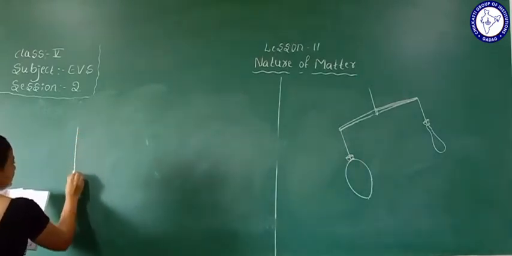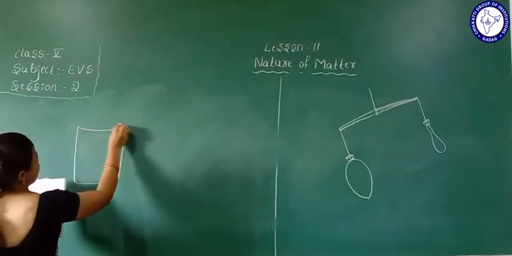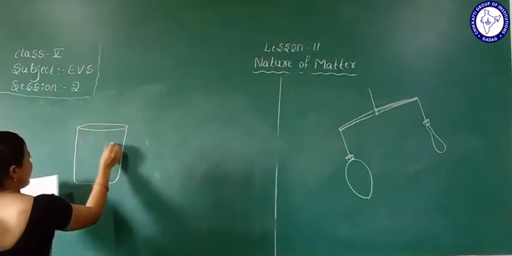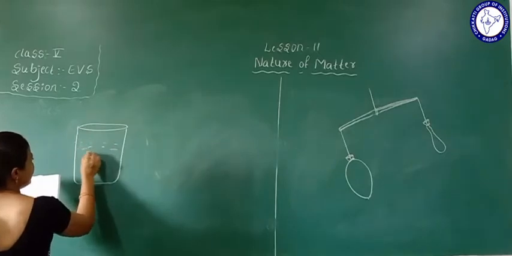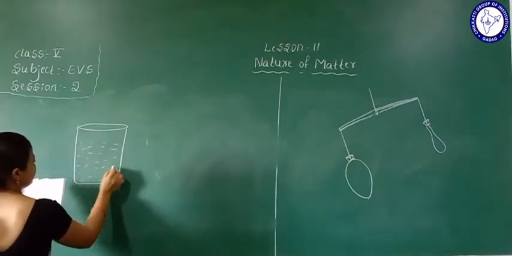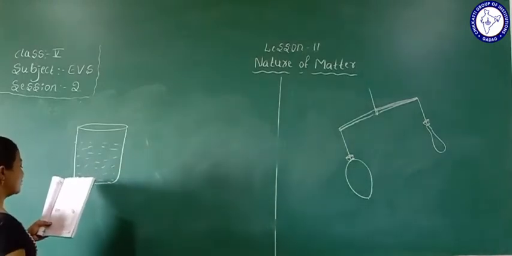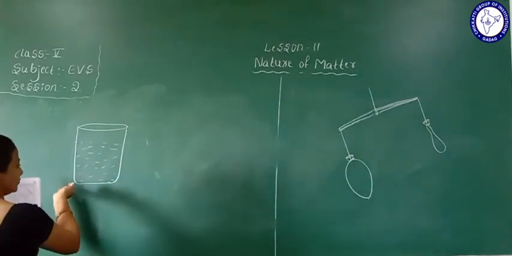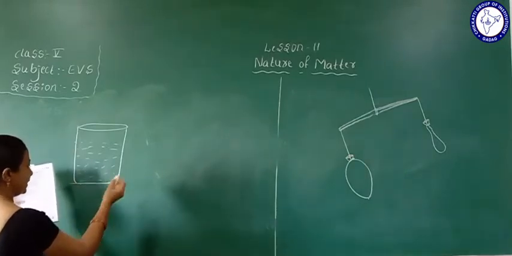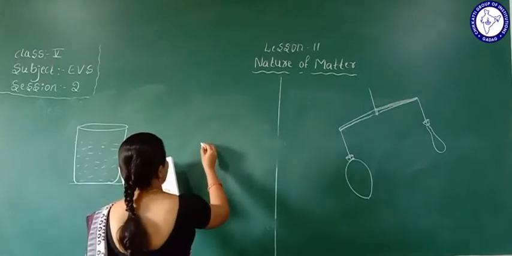So this is a glass of water. In this glass, it can be filled with this much water. Place a glass beaker filled with water on a plain surface. It will be kept on a plain surface. And another one, we will take a glass.